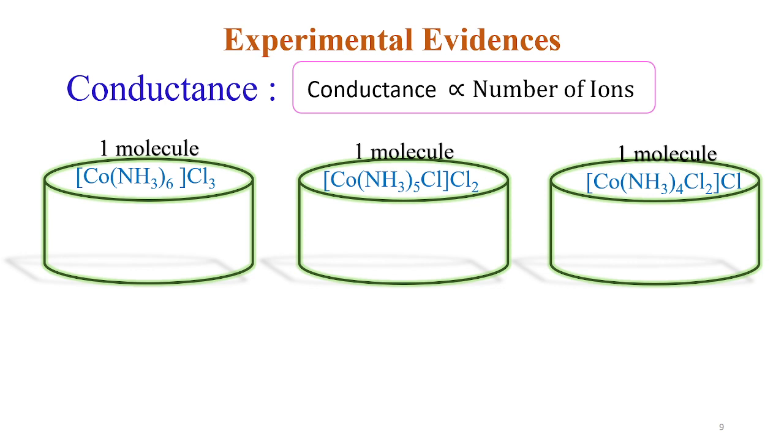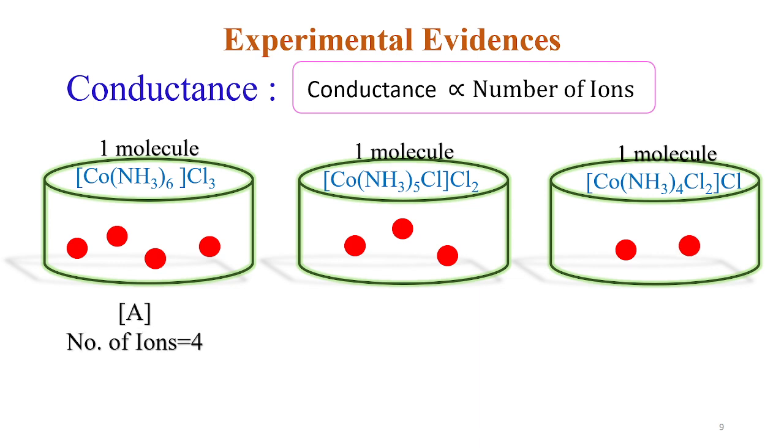In the second container the total number of ions will be three: two chloride ions and one coordination sphere. In the last container there will be only two ions, because one is the chloride ion and one is the coordination sphere. So the total number of ions in the first container is 4, in the second container it will be 3, and in the last container it will be 2. Naming the systems A, B, C, the total numbers of ions are 4, 3, 2. We all know conductance is directly proportional to the number of ions.